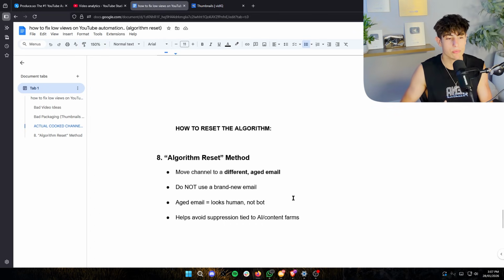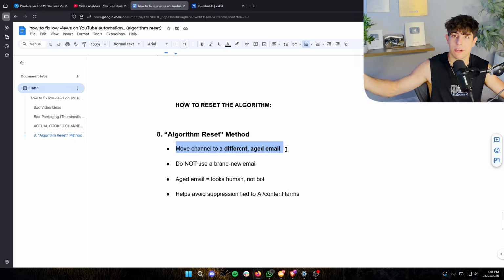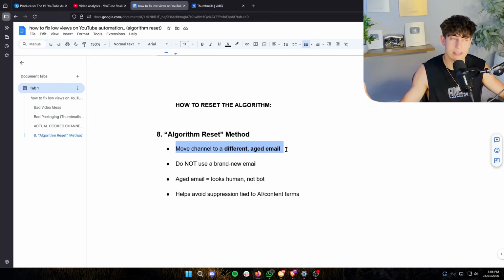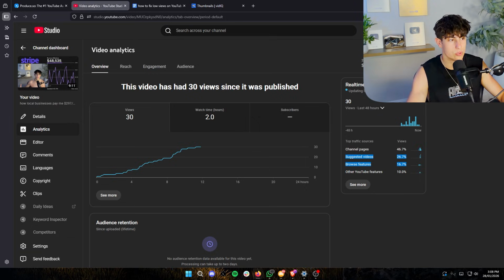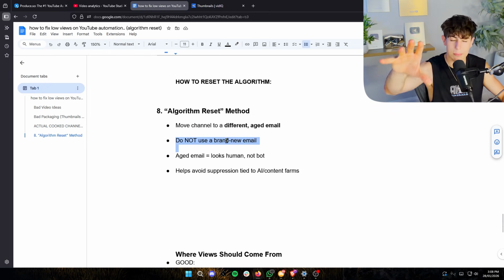Now, how do we actually reset the algorithm? This is a final step if all else doesn't work and you have to get a fresh start. First things first, move the channel to a different aged Gmail account. So if you have an older email that you've used for the last couple of years, that you made back when you were younger, move the channel to that Gmail account. You can literally go to settings, press on brand transfer, and invite that new email as the new owner. Now, do not use a brand new email.